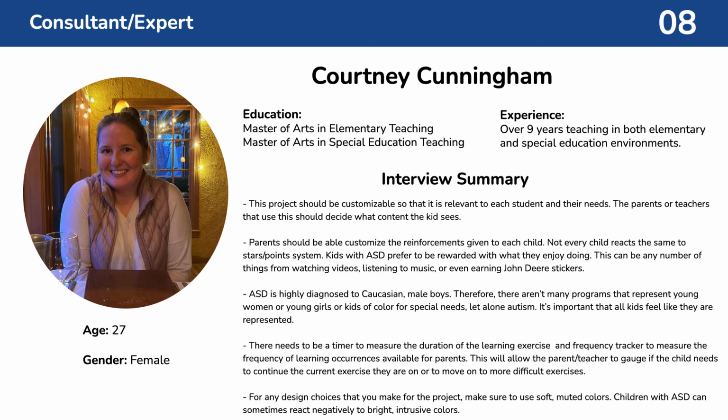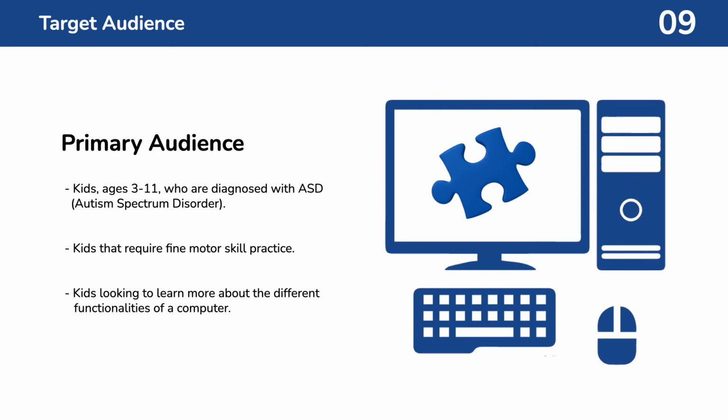My main takeaways from this interview is that this project needs to be differentiated and customizable for each student and their needs. The exercises that each child sees should be based on their current proficiency level and individualized education plan, or IEP. My primary audience are kids aged 3 to 11 who are diagnosed with autism spectrum disorder. These same kids also require fine motor skill practice and are looking to learn more about the different functionalities of a computer.